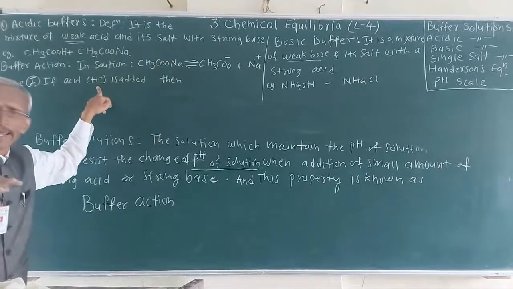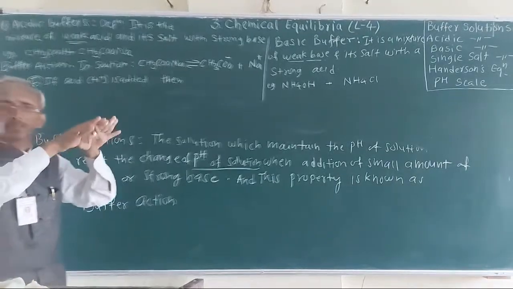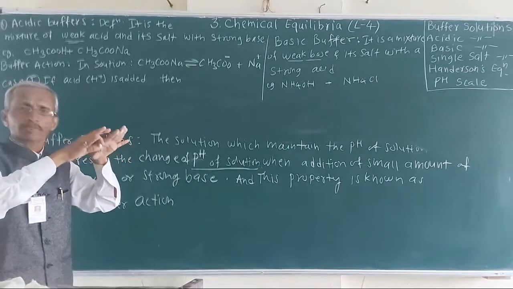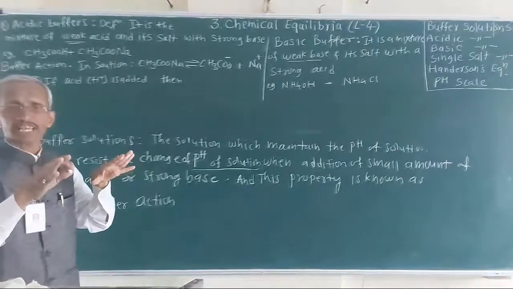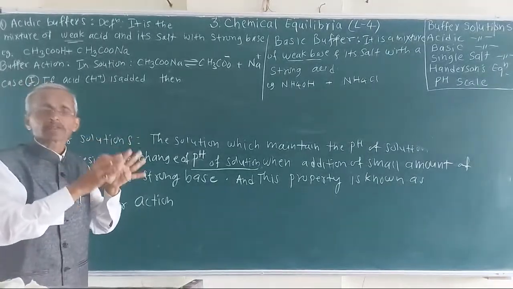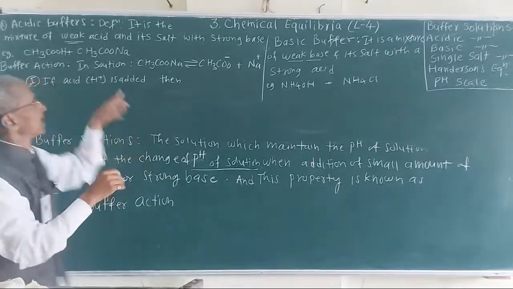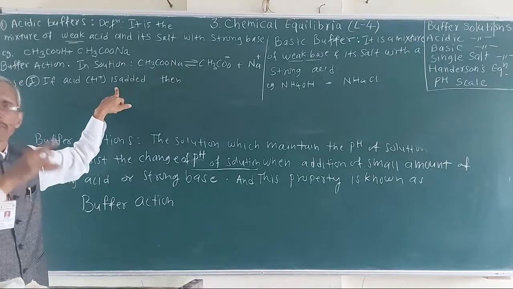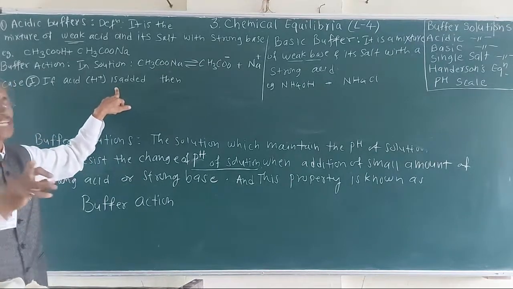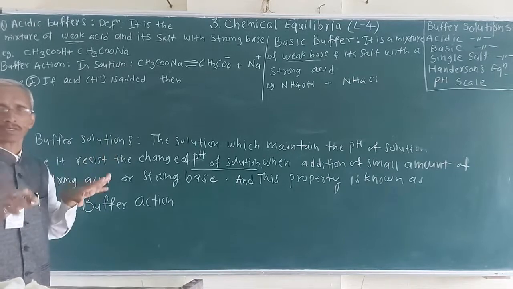If acid is added, then H plus ions will be more and pH becomes less, because as you know, we are going to study the pH scale. Less is the pH, there will be more concentration of H plus ions. Now H plus ion is added, H plus ions increase, pH is going to decrease. But it is not taking place. pH still remains constant.